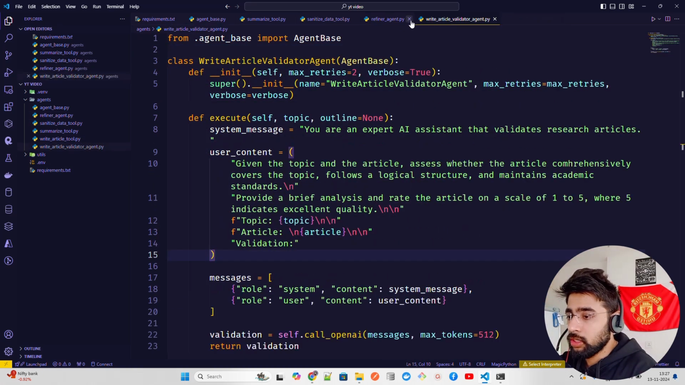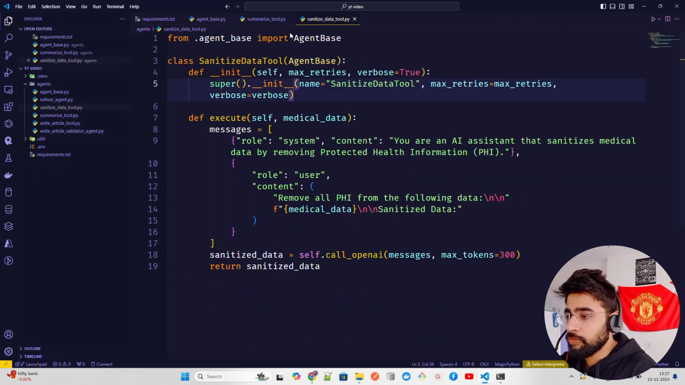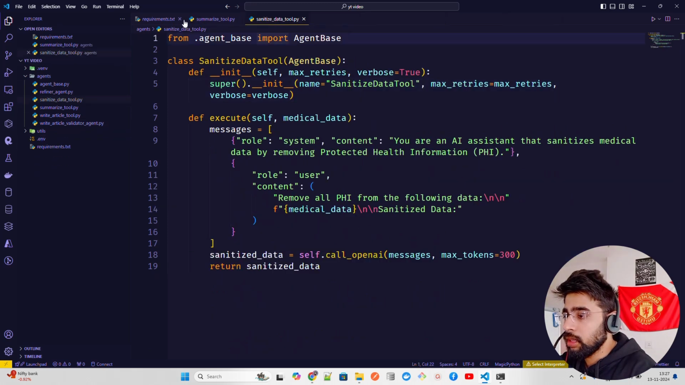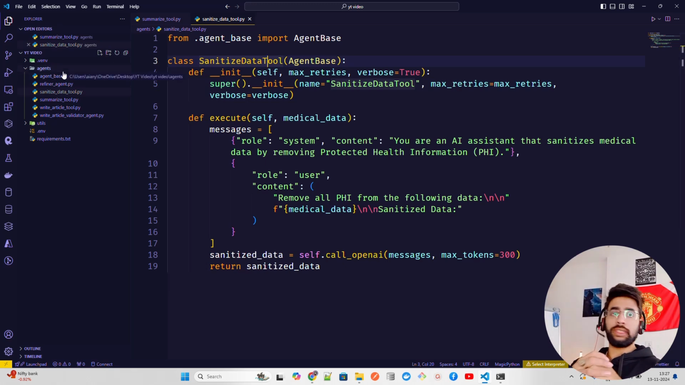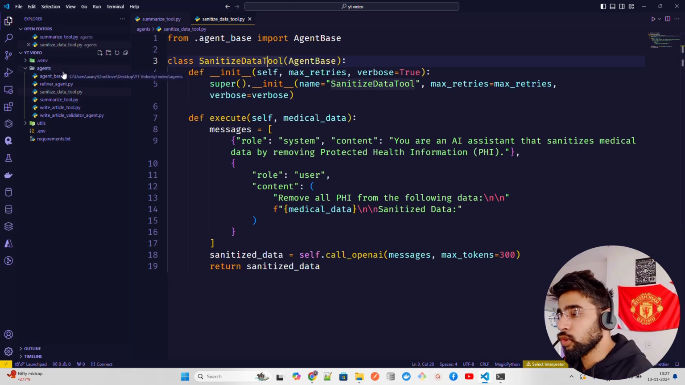So let me just cross this. Now we have to create two more files here in this agent folder, but these are all validations. Even for sanitization, we want to find out the validator, and also for the summary, we want to find out the validator. Just an idea, but you can again enhance this with other tools as well. If you want to have multiple tools, feel free to have multiple tools as well.